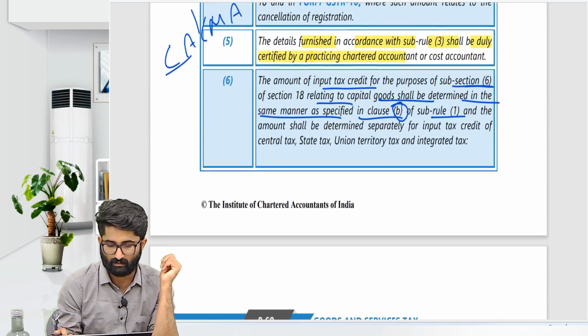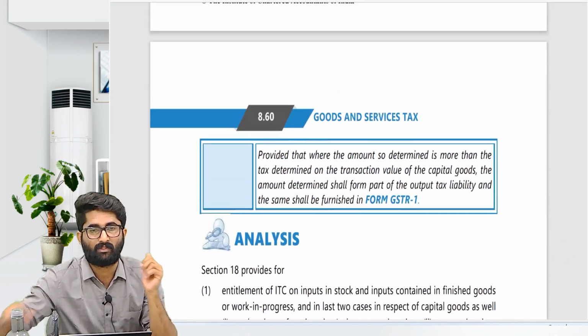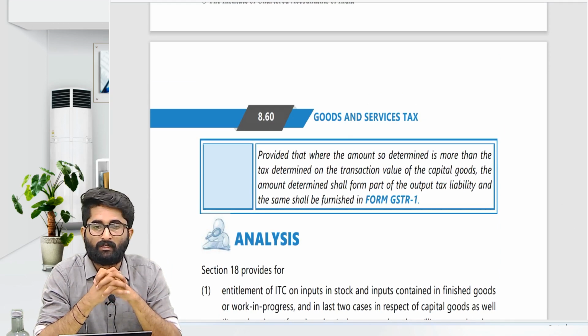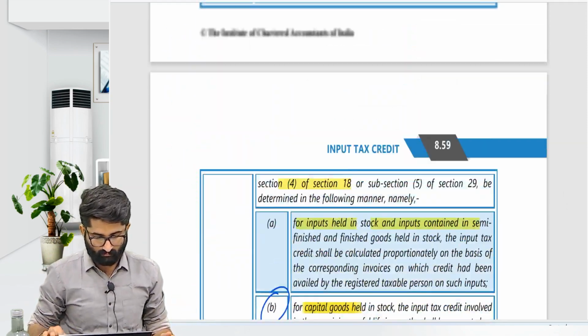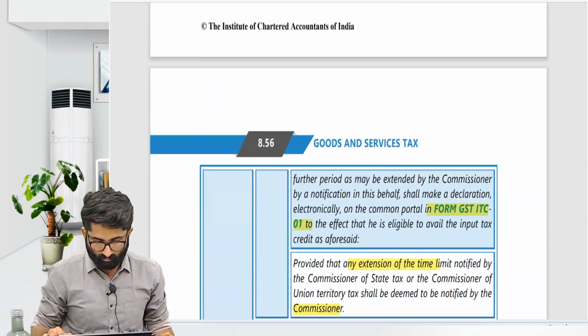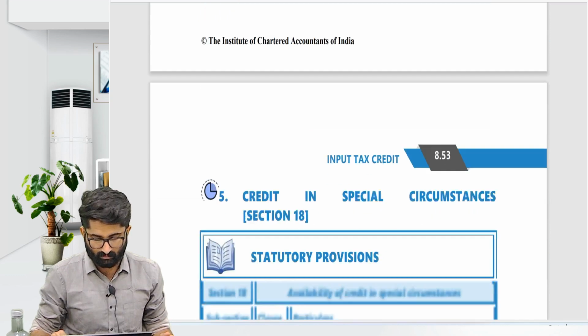Yes, yes sir. And finally, that is about section 18 subsection 1. So we are done with section 18 subsection 1 with rules 40, 41 and 44. 40, 41, 44, these are the rules. 41A is also there. 40, 41, 41A and 44 are the rules. This is about section 18.